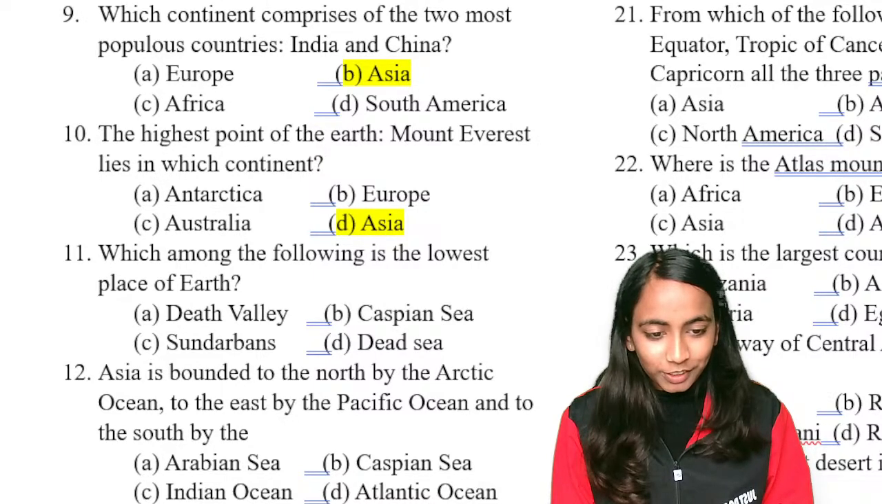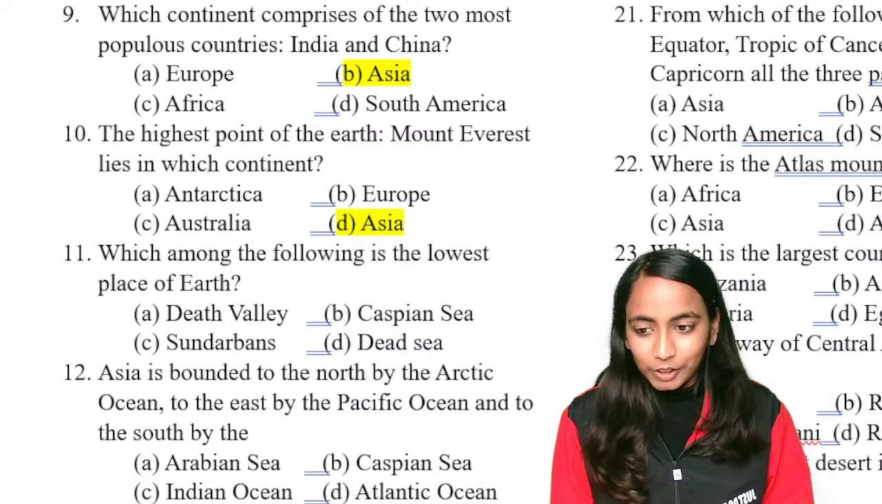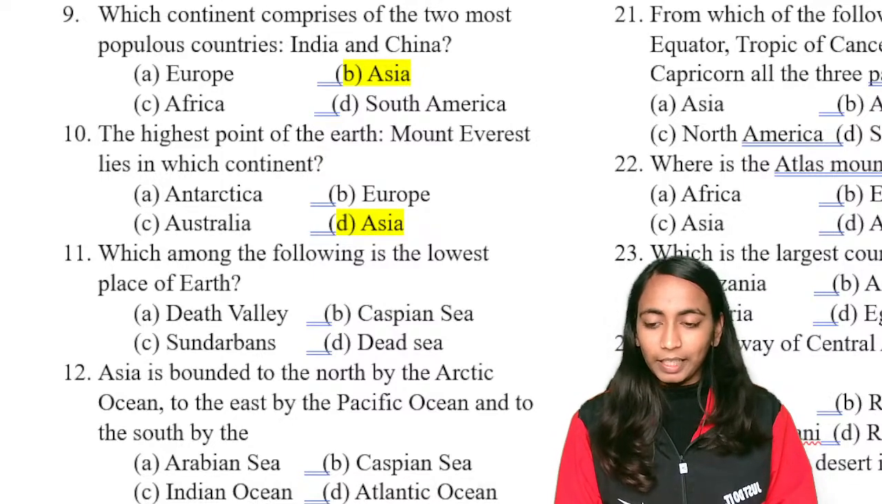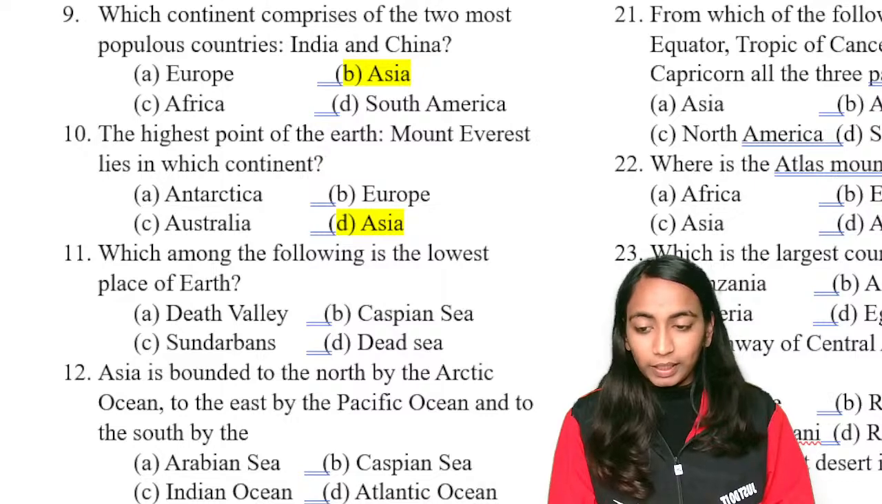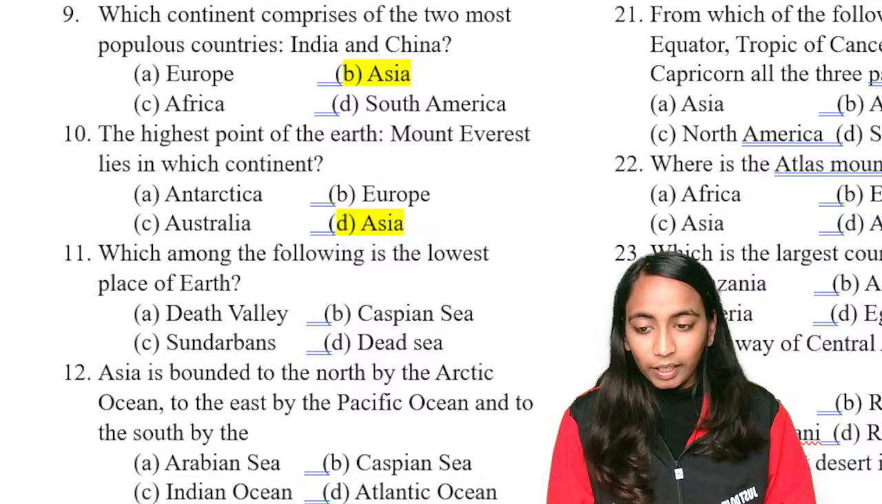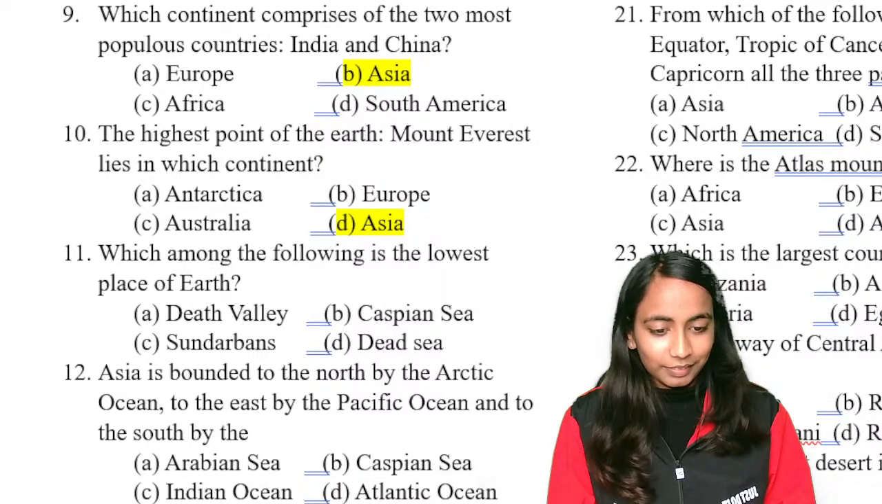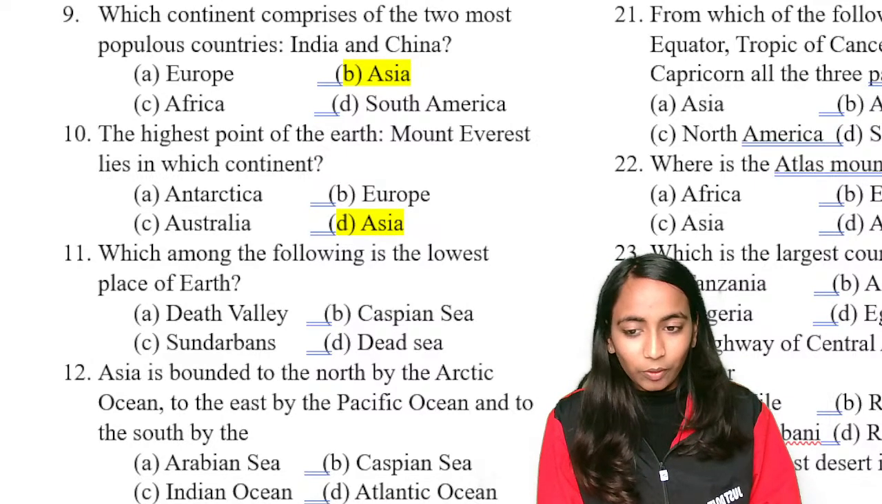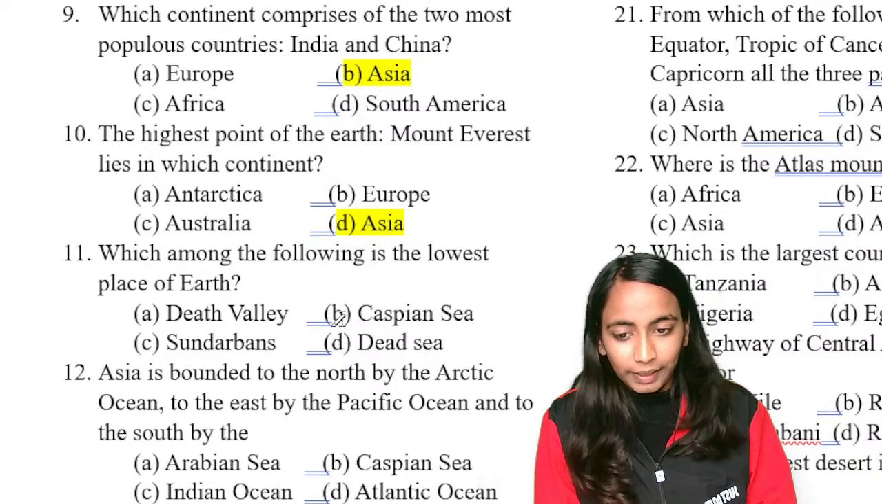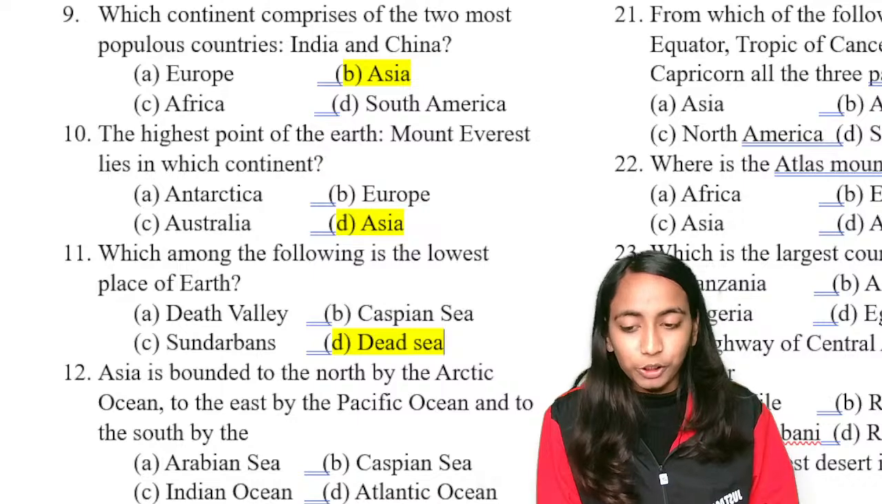Good evening, Ayush. Which is the lowest place of Earth? Death Valley, Caspian Sea, Sundarbans, or Dead Sea? Caspian Sea is not the one. Okay. So lowest place of the Earth क्या होगा? Lowest place on the Earth is Dead Sea. Correct. So right answer we will have is option D over here.